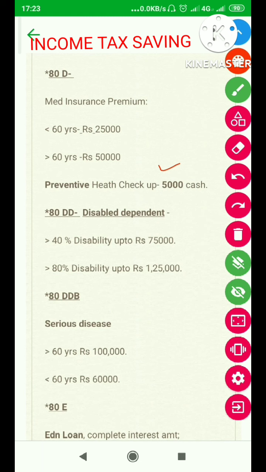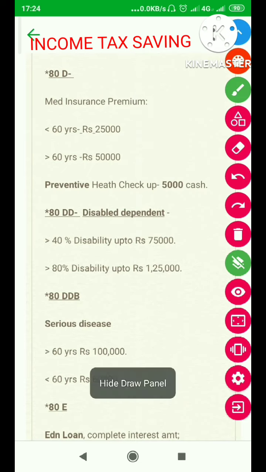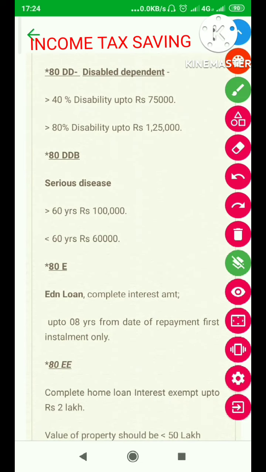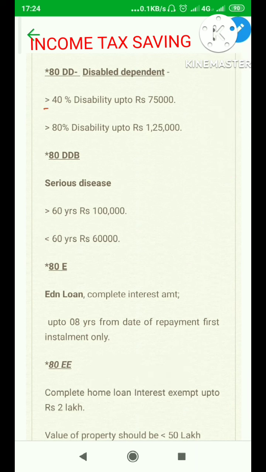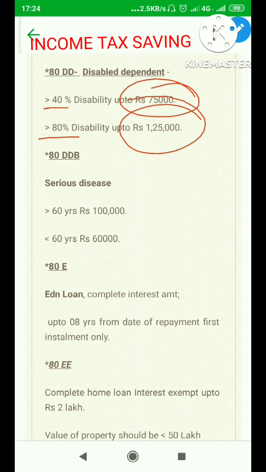Now another thing, for your disabled dependents. In case you have any disabled dependent, if the disability is more than 40% and less than 80%, expenditure incurred up to 75,000 is exempt from your income for income tax. In case the disability is above 80%, a flat 1,25,000 is exempt from your total income for income tax. For all these, you have to have expenditure details with you.